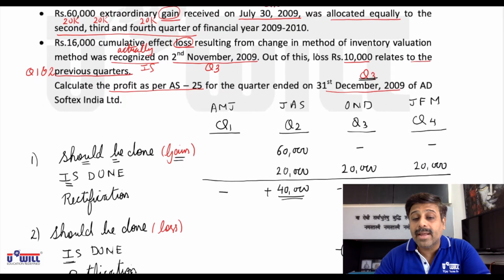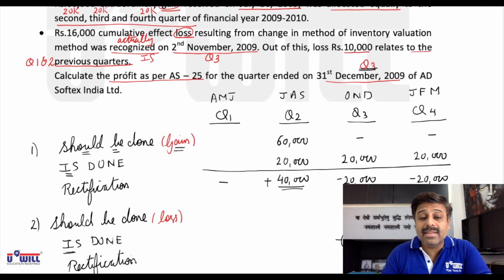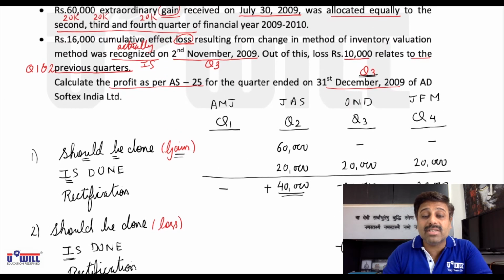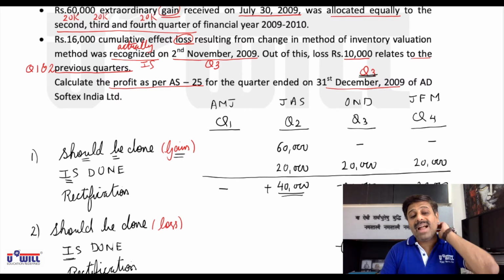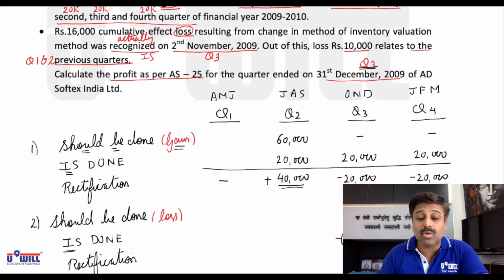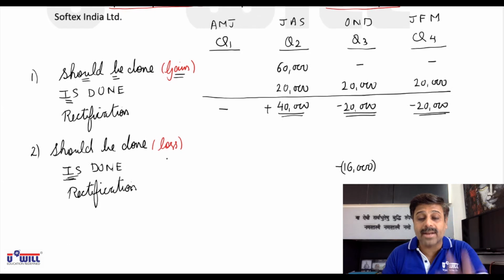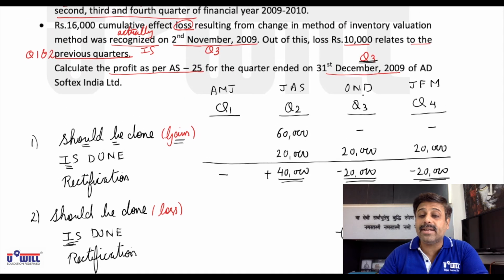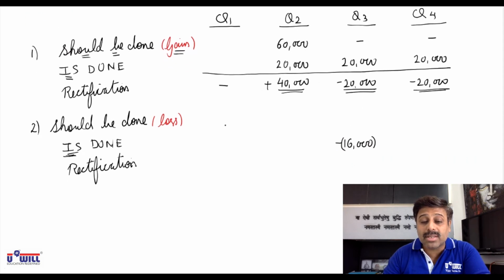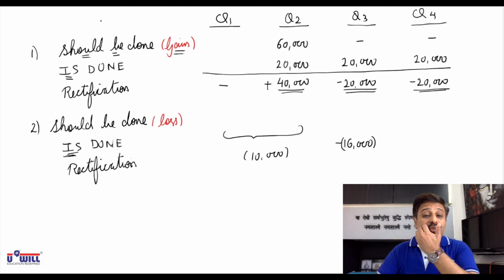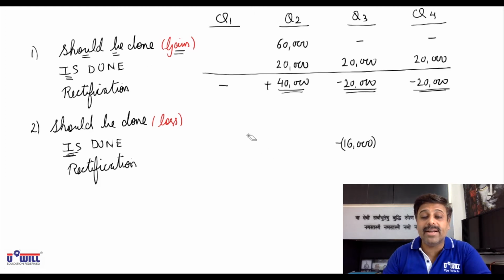But what should have been done? This is why I am saying this is done, because they say it was recognized. Recognized means recorded. We have actually recorded 16,000 of loss in quarter 3. This is what is actually done. 16,000 of loss has been taken in quarter 3. Now, out of this, a loss of 10,000 relates to previous quarters, which means in quarters 1 and 2, we should have taken the loss of 10,000. This is what should have been done.